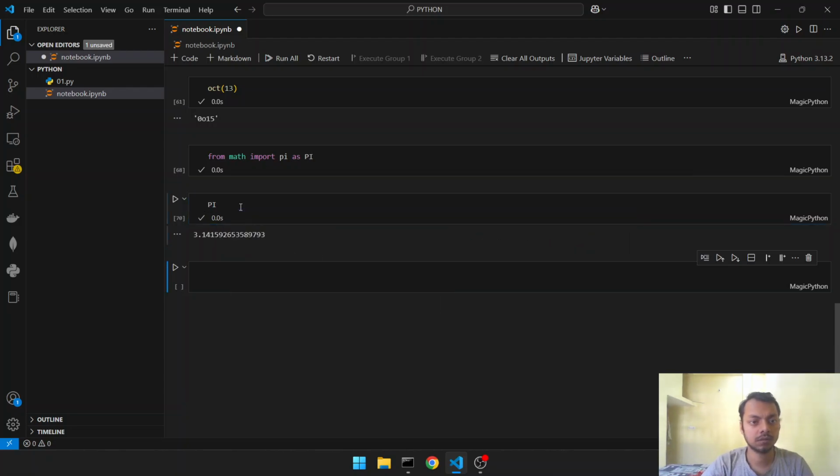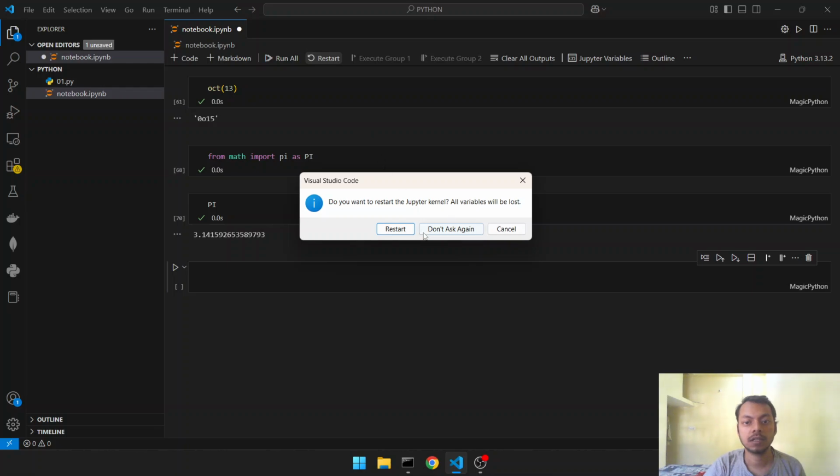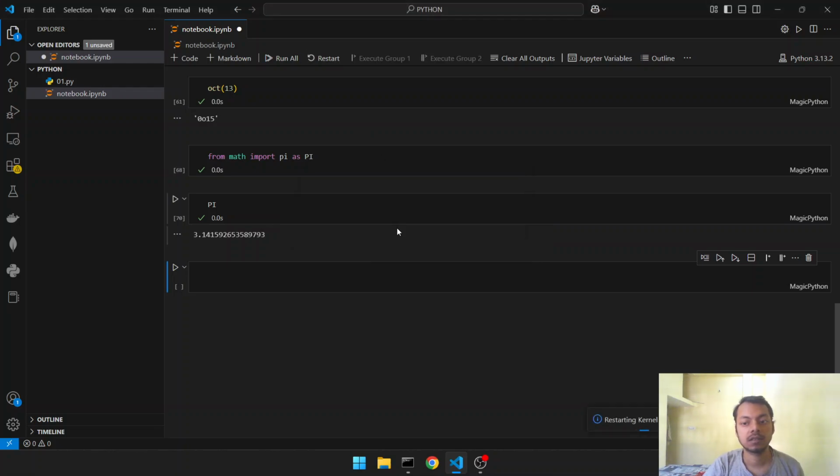There is something wrong. Oh, actually I have imported it earlier. Like if I restart it, where do we have restart here? If I restart the terminal, okay, restart.